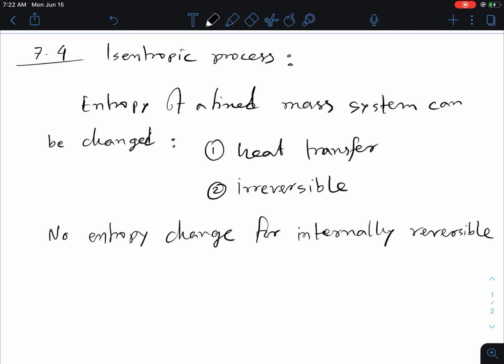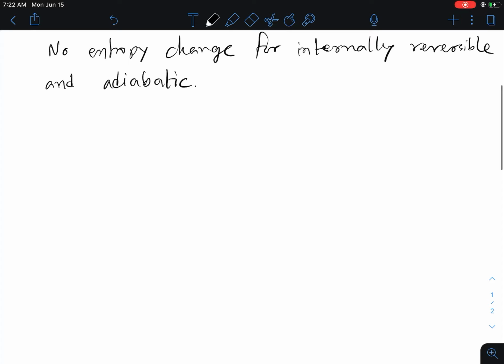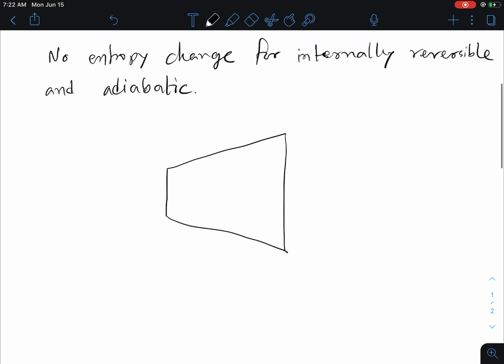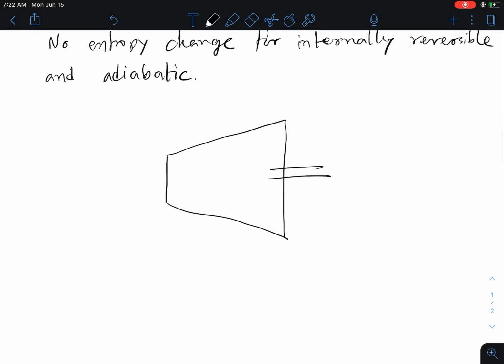And if the process is internally reversible and adiabatic, that means if we have a device, for example, in this case, it's a turbine, a work producing device, and this turbine is producing a certain amount of work by rotating the shaft, W output. Anyway, it has the input and it also has the output, okay?